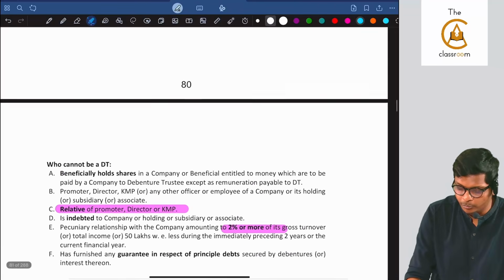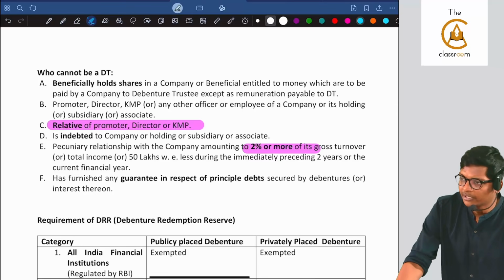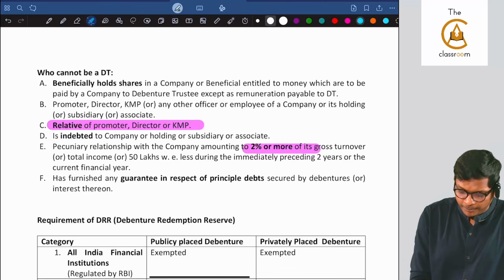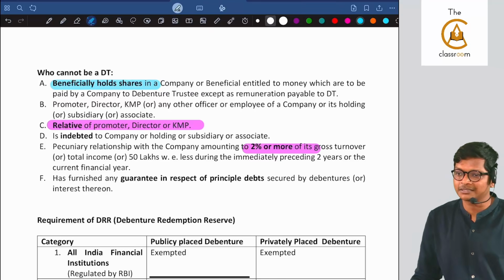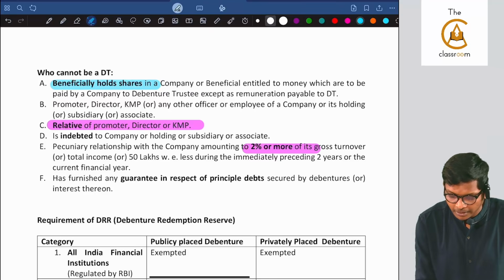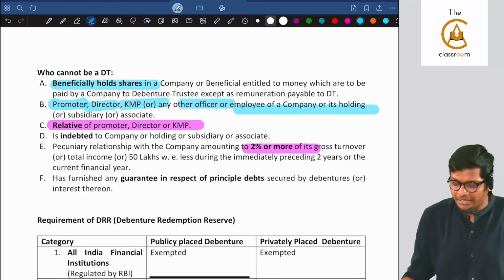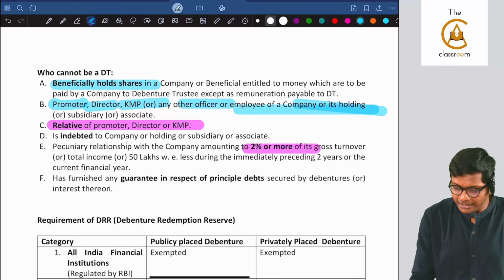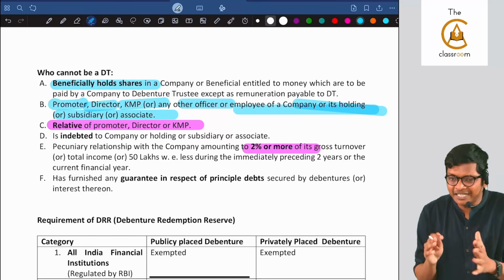It's there in our book, guys. The book is anyway freely available for everybody, as a soft copy. Okay. So, beneficially holds shares, a shareholder. Are you following, guys? Beneficial shareholder, promoter, director, KMP or any other officer or employee of the company, holding, subsidiary or associate. It's a big list, easy and self-explanatory points.